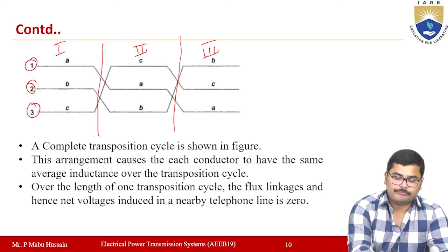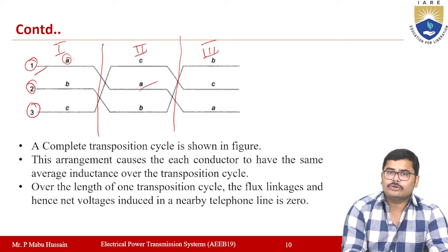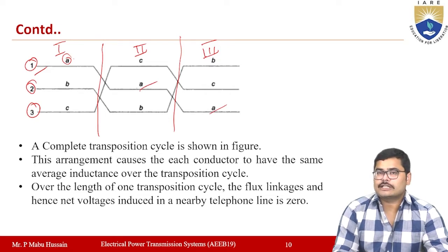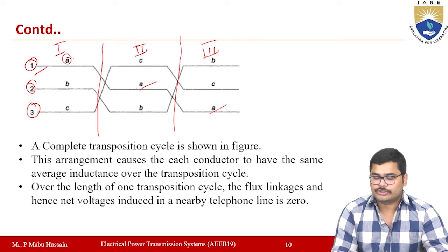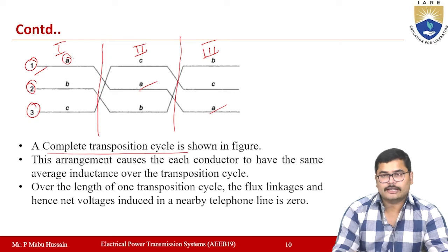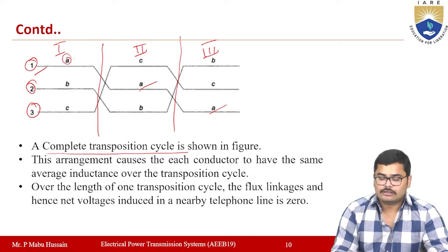In the first section, conductor A is in position number 1. In the next section, it goes to position 2, and in the next section, to position number 3. Like that, the other two phases also change their positions. This is called one complete transposition cycle.